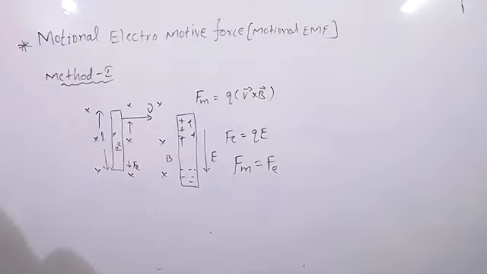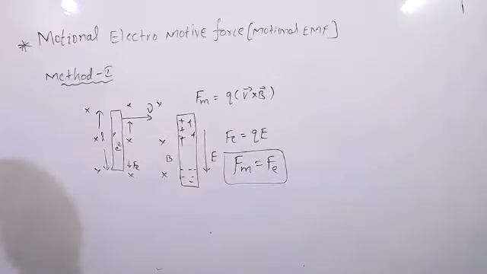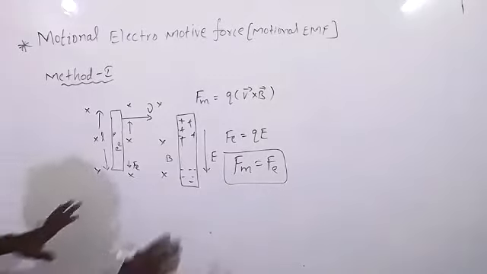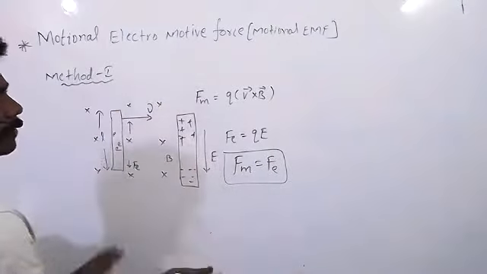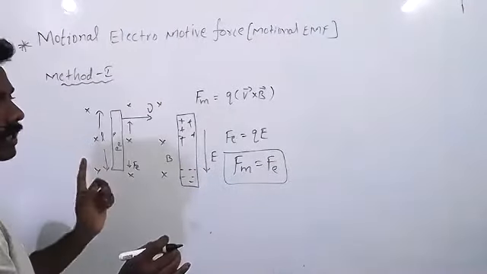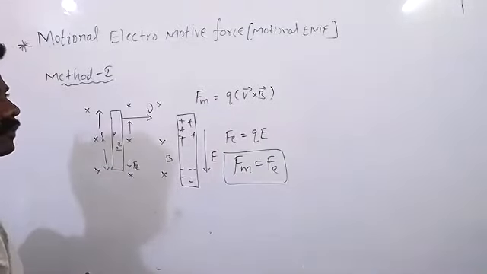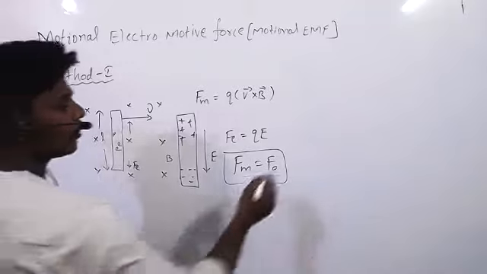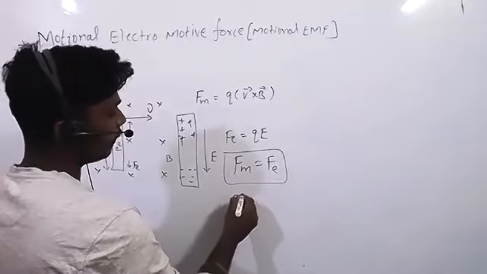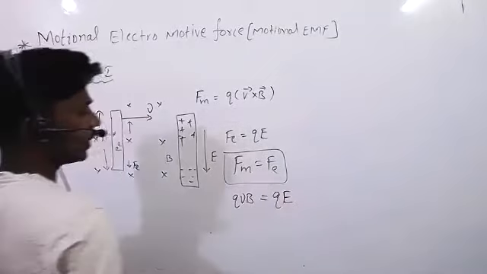Okay. Now how much time will it take? Until Fm is equal to Fe. When the magnetic force is equal to the electrostatic force, then it will come to rest. Once everything is separated, the electric field will be there and the electrostatic force will act. That electrostatic force is qE after separation. Clear? Now see, Fm, how much? qvB, equal to Fe, how much? qE. Right?